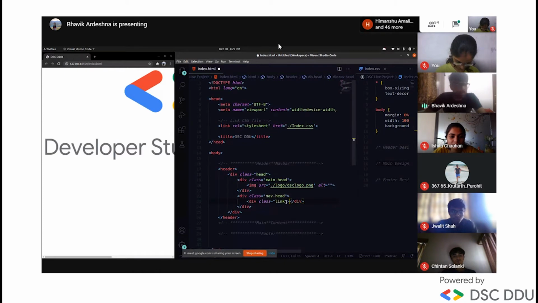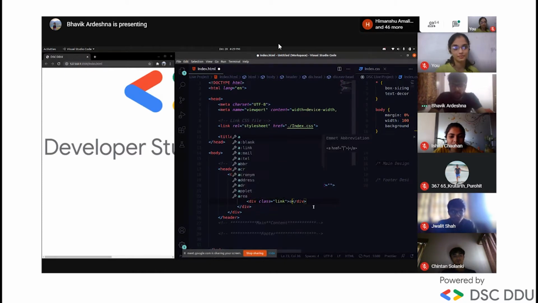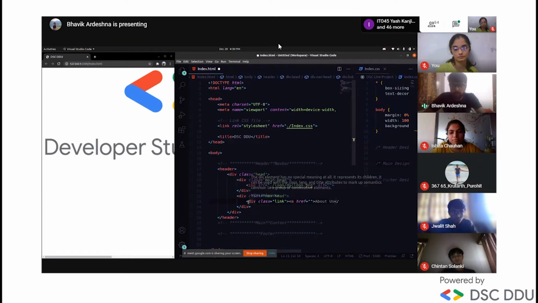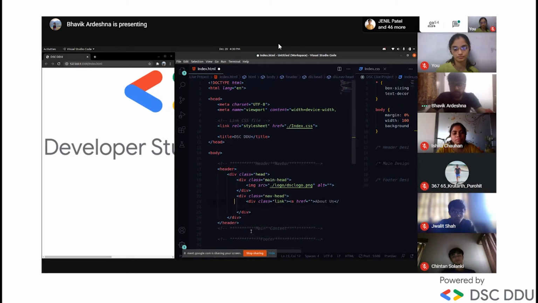Okay, and we will put in the link tag, the a tag, so it becomes like that. If you click that button, it will take you to another page. Right now we are not going to any page, so we will leave it blank, and we will give the name About Us. Similarly, we need to create 3 more tags, so I'll copy it and paste it. 1, 2, and 3.